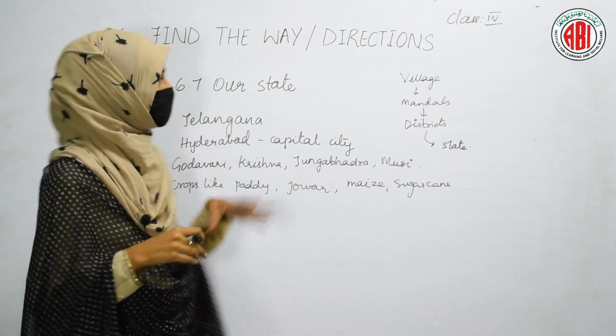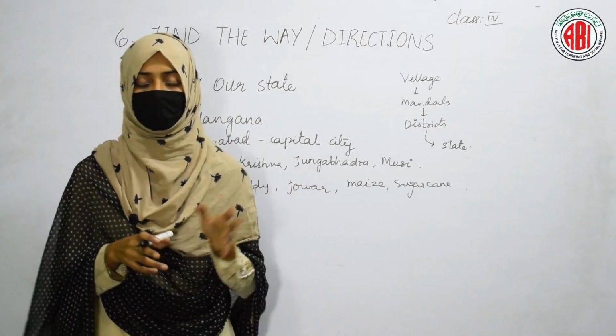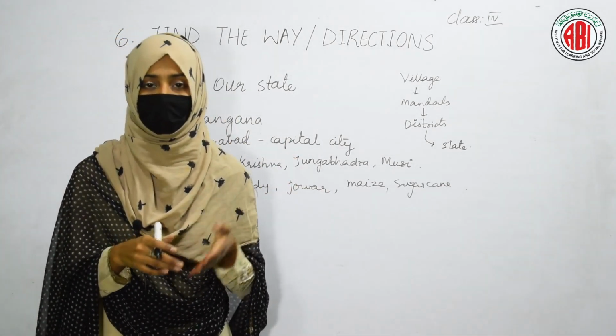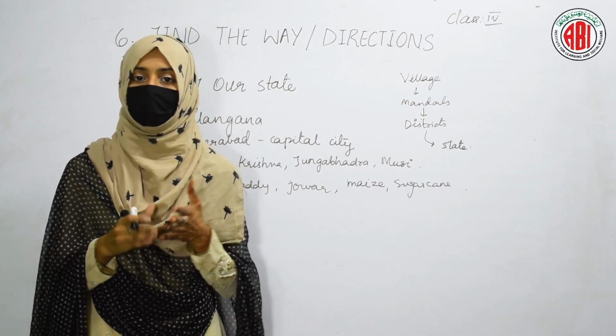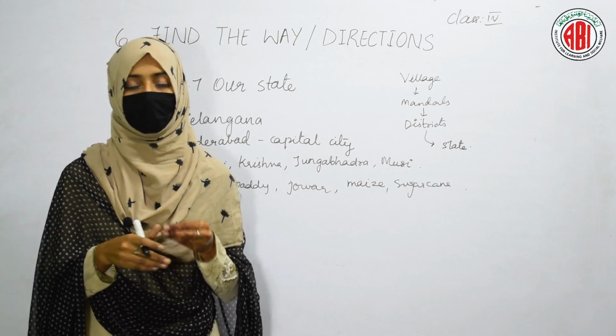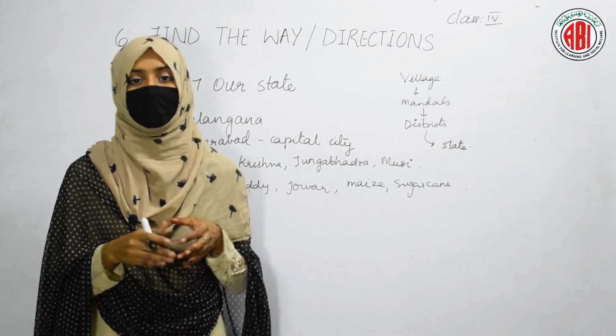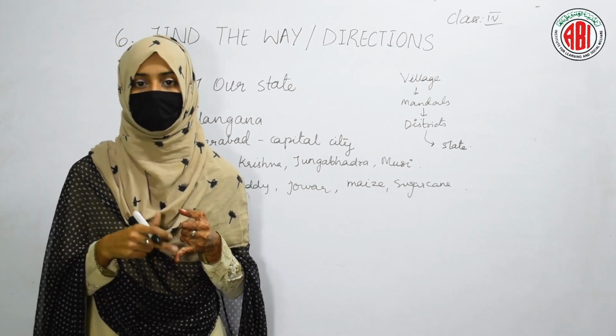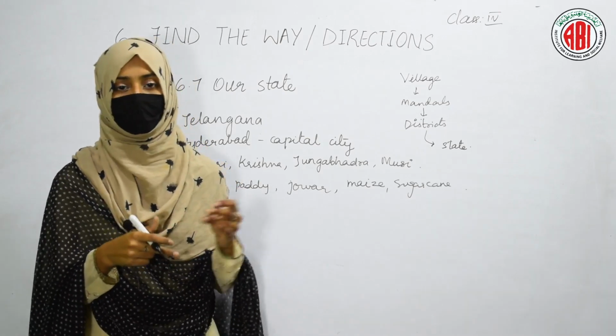So here the chapter Find the Way or Directions ends. In this chapter we have seen how we can find the direction, what are the different directions and corners that are present, and how we can locate the maps based on the direction and corners. And we have also learned about villages, mandals, districts, and also about our state.